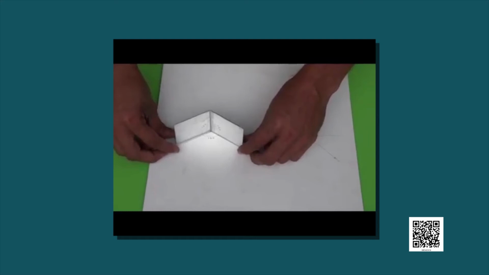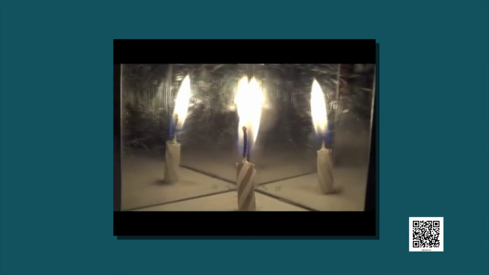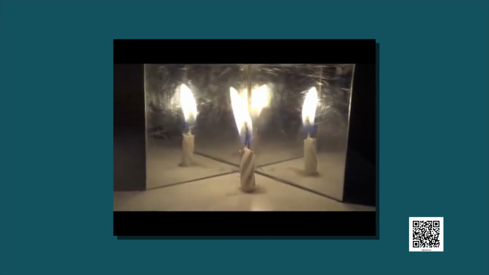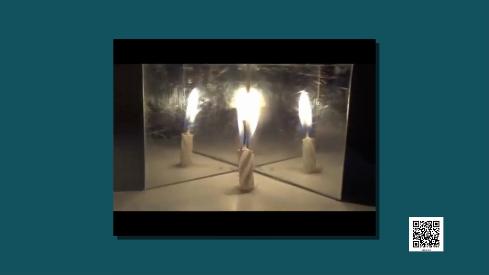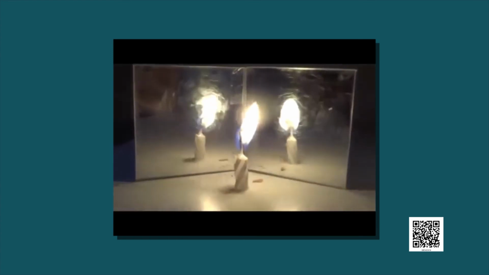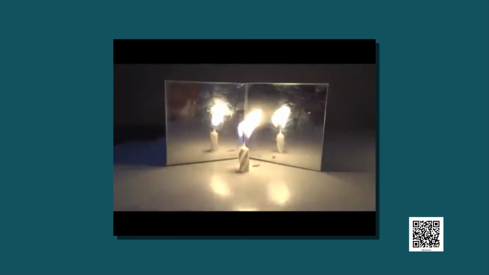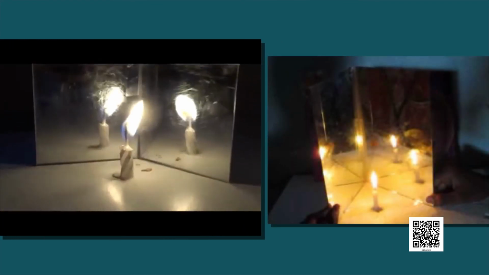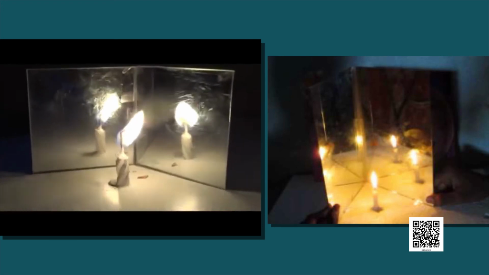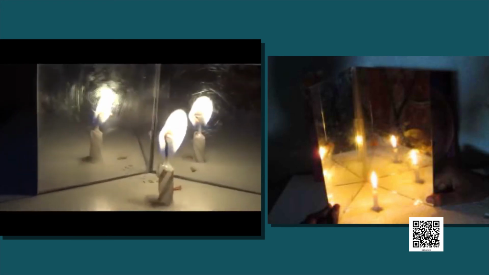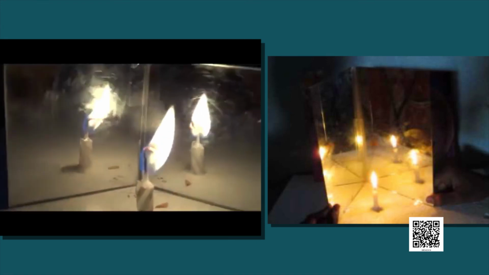Place any object like a candle, ball or a coin between the mirrors. We can see the image of the object in the mirrors. Now change the angle of the mirror. You can see that as we change the angle between the mirrors, the number of images formed in the mirror also changes.